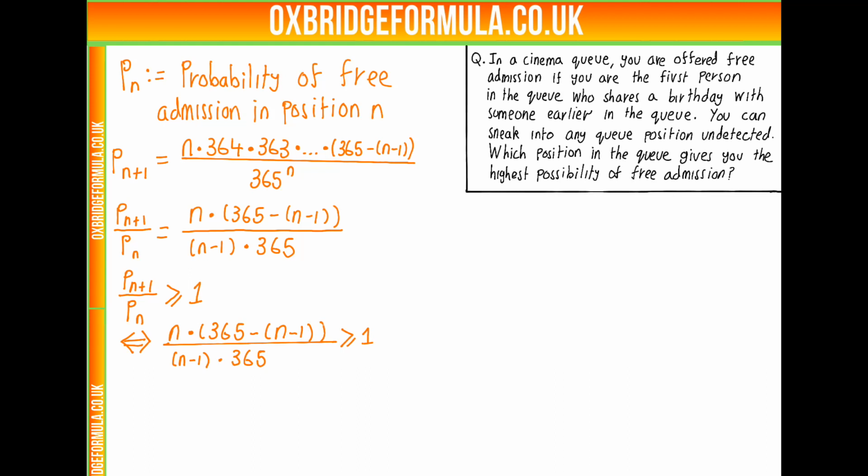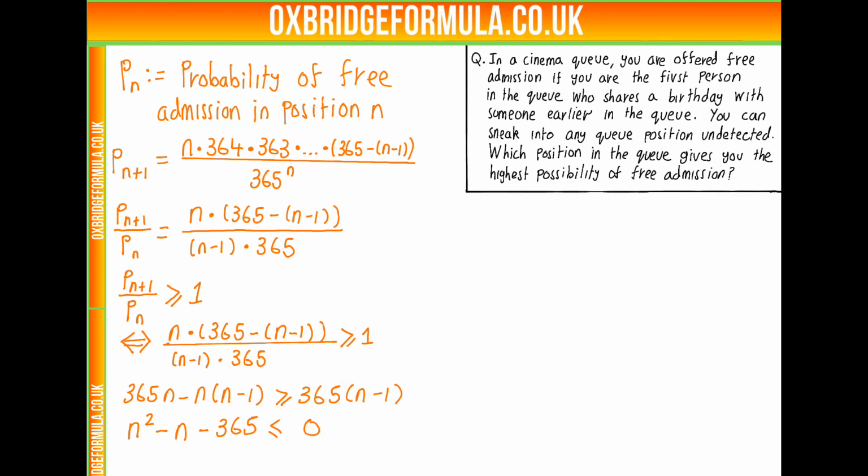So this is equivalent to this being greater than or equal to 1. And we can simplify this a bit. So that's times by the denominator on both sides to get 365n minus n times n minus 1 is greater than or equal to 365 times n minus 1. And this is a quadratic inequality. So if we move the n squared over to here, we get n squared minus n minus 365 is less than or equal to 0, because we moved the n squared over here.